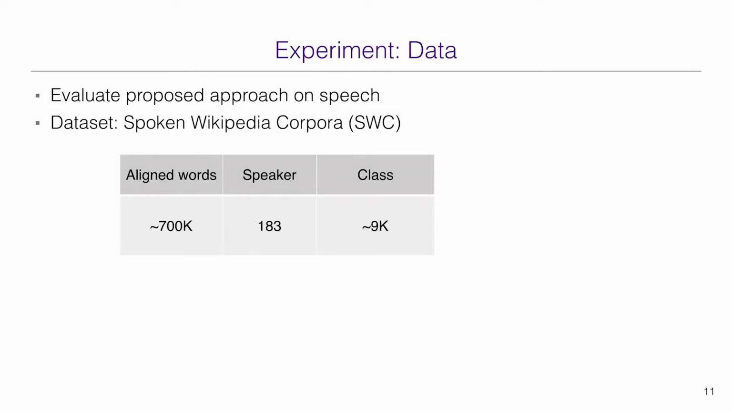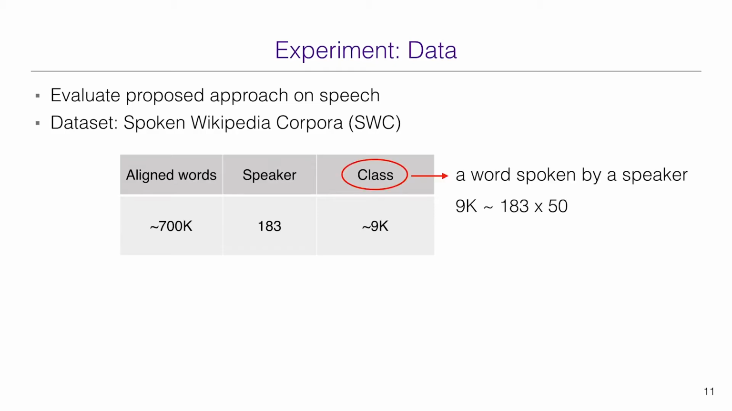We evaluate the proposed approach on speech in this work due to the size of available data. We used the Spoken Wikipedia Corpora for experiments. It contains audio recordings from volunteer readers reading Wikipedia articles. We use a word-aligned subset containing about 700,000 aligned words, 183 speakers, and about 9,000 classes, where a class is defined as a word spoken by a specific speaker.